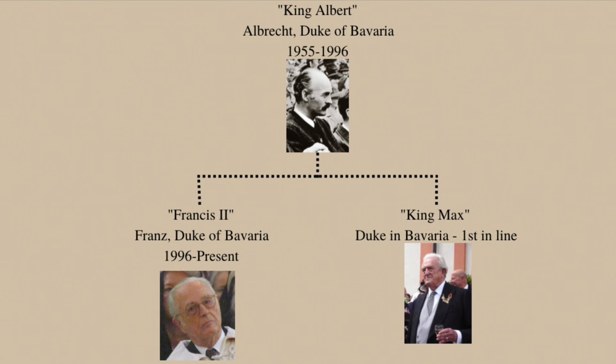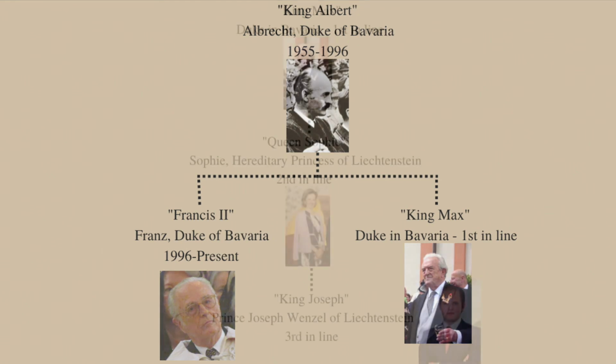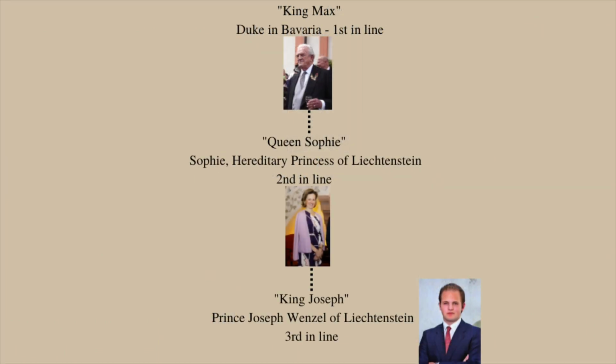Francis II has no children, so his younger brother, Max, would be the next king, followed by Max's daughter, Sophie. Sophie is the hereditary princess of Liechtenstein, and her eldest son is Joseph Wenzel, who would be third in line to the throne. So one day, Joseph will be the reigning prince of Liechtenstein and the Jacobite heir.